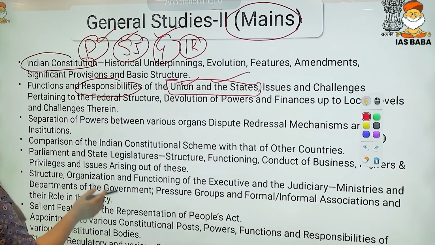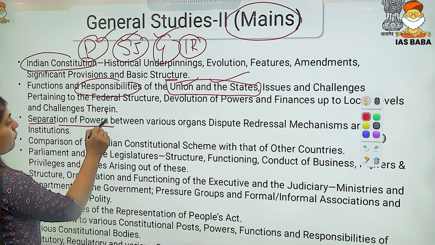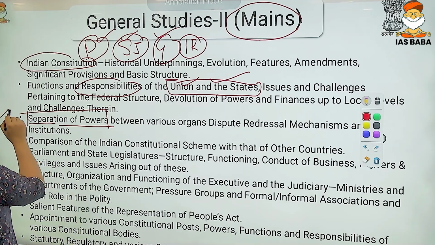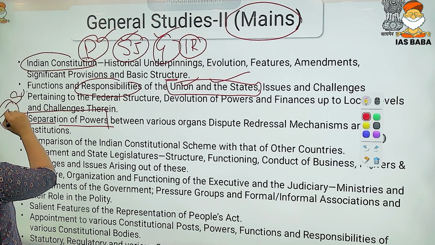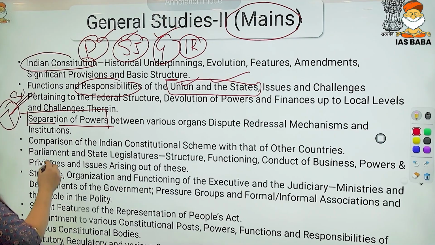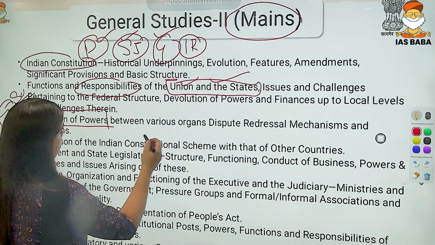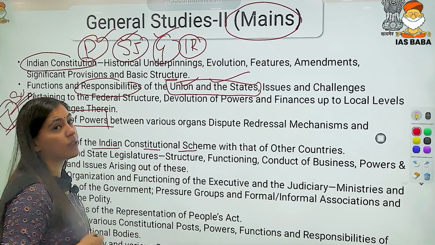We have a federal form of government, right? And then we have separation of powers, which is mentioned under the seventh schedule of the Constitution, right? Then the comparison of the Indian Constitution scheme with other countries.